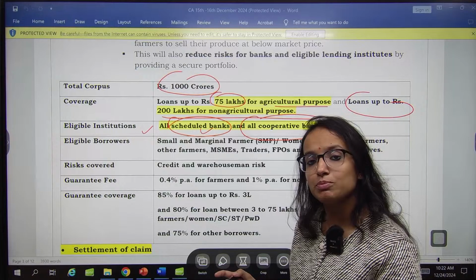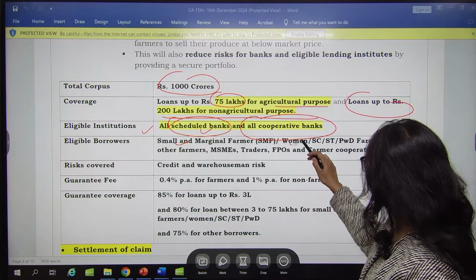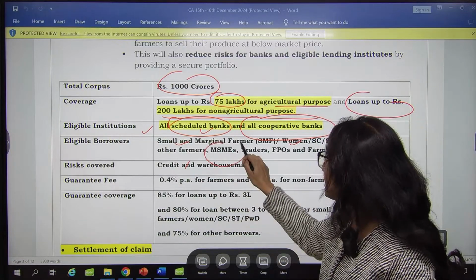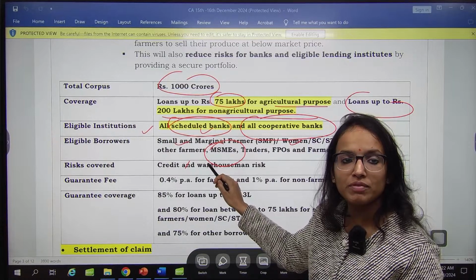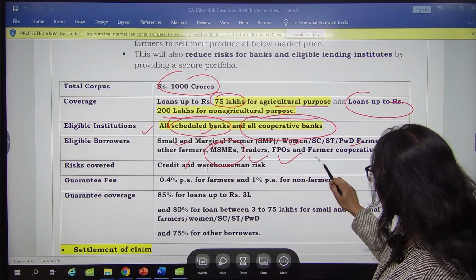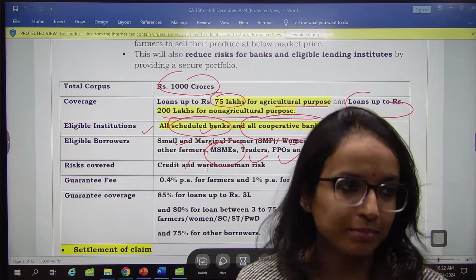Who are the eligible borrowers? Farmers, small and marginal farmers, women, SC, ST, PWD farmers, other farmers. MSMEs are also eligible. Remember, not only farmers, MSMEs are also eligible. Traders, FPOs, and farmer cooperatives are all eligible borrowers under this scheme.